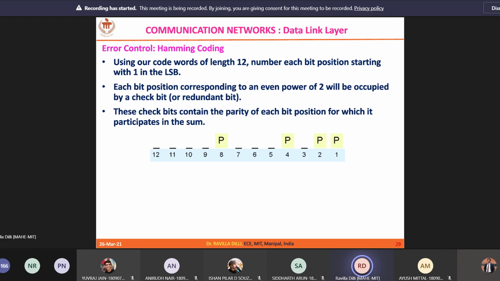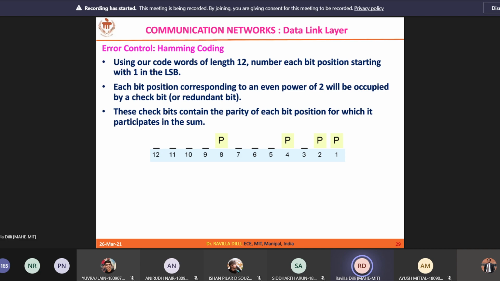In order to transmit 8 bits, you know, this is a small m. 8 is a small m. If you remember the inequality, m plus r plus 1 is less than or equal to 2 power r. So m is 8, 8 plus r plus 1, which is 9 plus r, less than or equal to 2 power r. So r should be a minimum of 4. In order to satisfy the inequality, the minimum value of r should be 4. So in order to transmit 8 data bits, I should append 4 r bits.